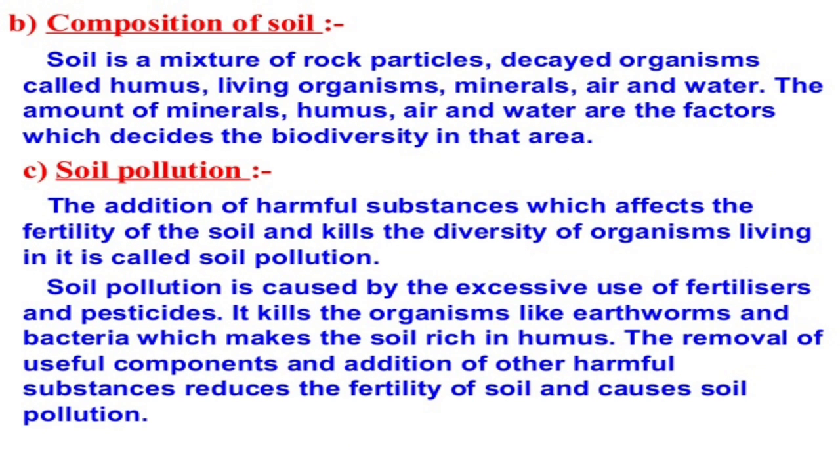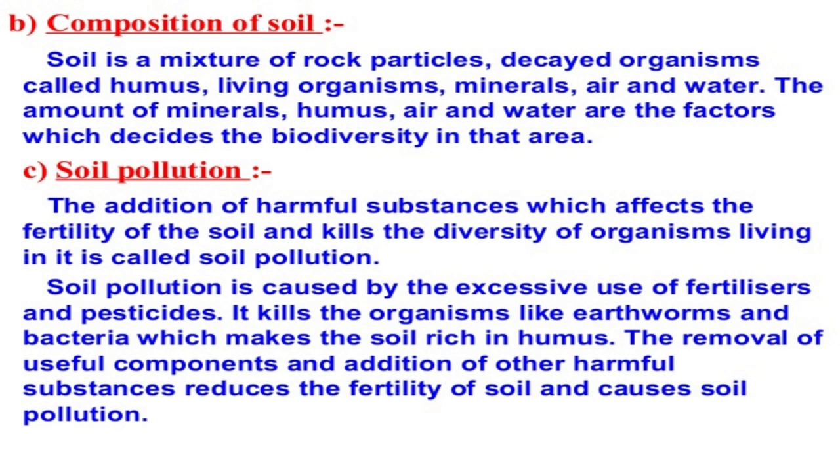So, composition of soil. Soil is a mixture of rock particles, decayed organisms called humus, living organisms, minerals, air, and water. The amount of minerals, humus, air, and water are factors which decide the biodiversity of that area. Soil pollution. The addition of harmful substances which affect the fertility of the soil and kill the diversity of organisms living in it is called soil pollution.